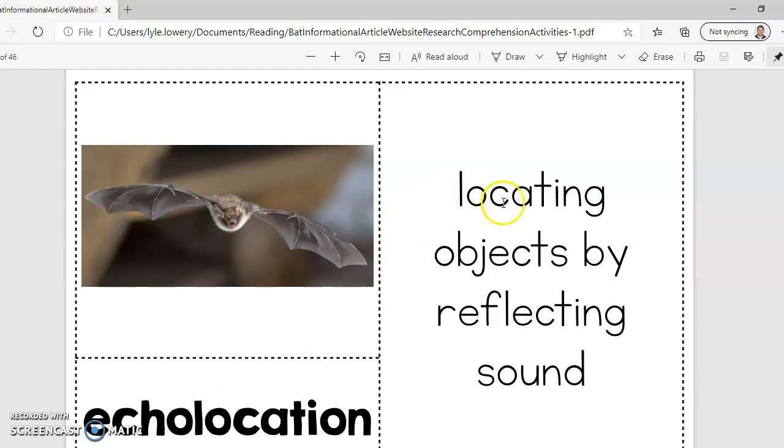Echolocation is the locating of objects by reflecting sound. The bats make a very high-pitched sound that people cannot hear, and then it bounces off of things and helps it create sort of a map in its head so that it can find the things that it's trying to eat, bugs and whatnot.